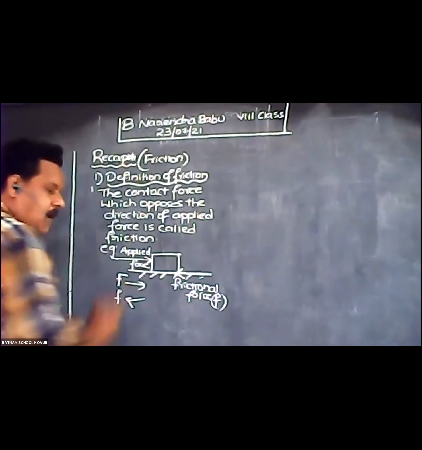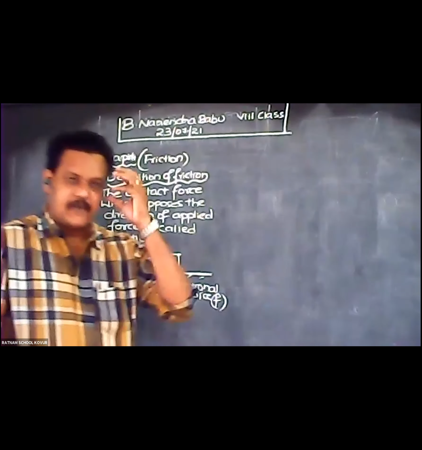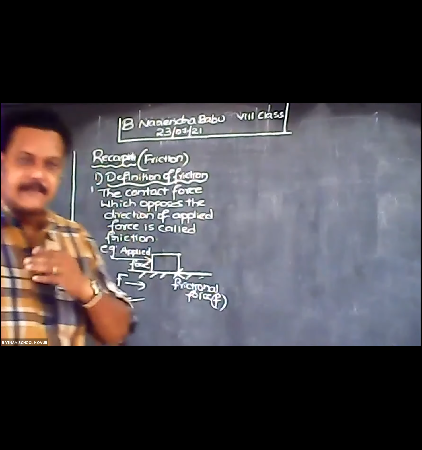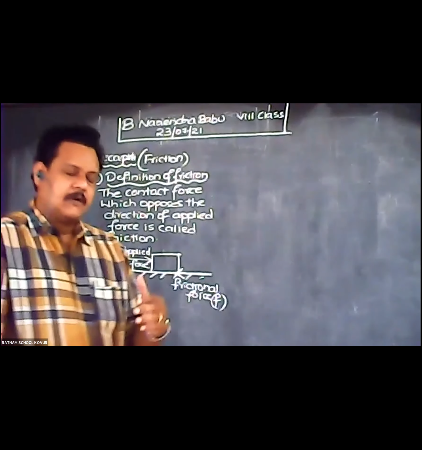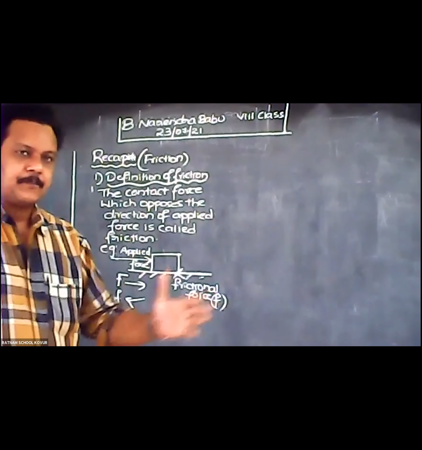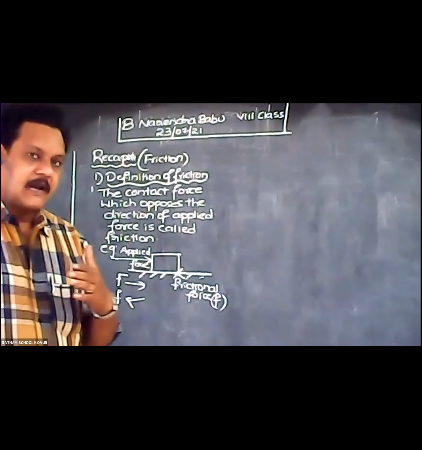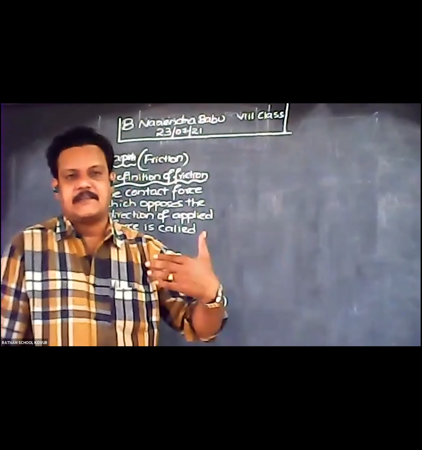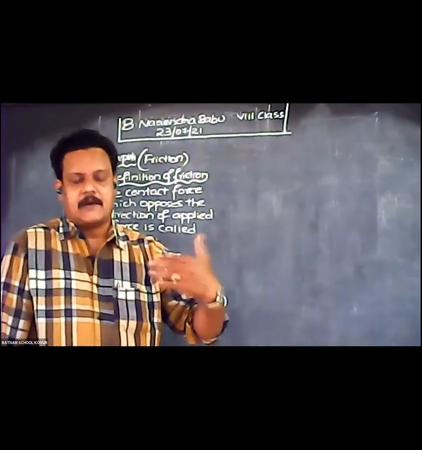So frictional force always opposes. You always keep in mind that friction will oppose the motion. Oppose the motion means it will decrease the speed. Suppose if you roll a ball on any surface or floor, what happens? The speed gradually decreases and it will come to rest. That means some force is opposing the direction of the motion.